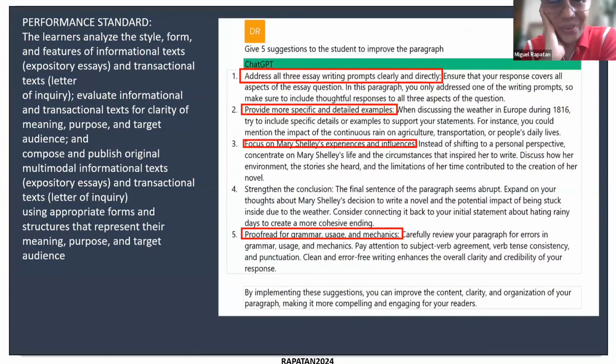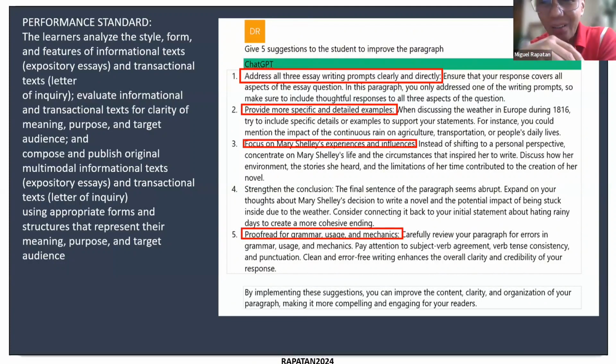And of course, students will ask, so sir, ma'am, how can I improve? That is always a very sticky question, especially in a class of 40 students, right? So how do you handle that? How do you really give time for that for students? Okay, so some are trying this as a way to respond to that kind of situation. So the prompt is: give 5 suggestions to the students to improve the paragraph.